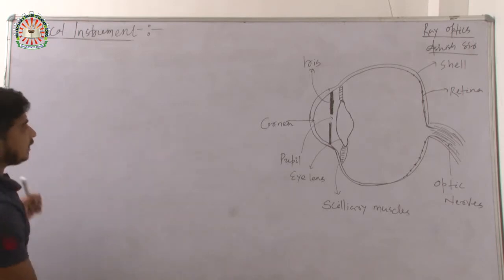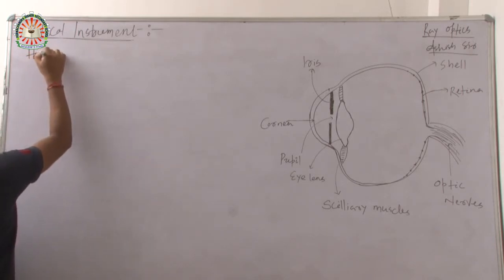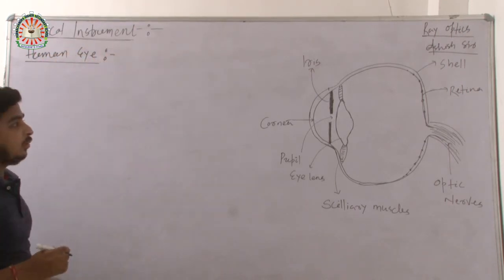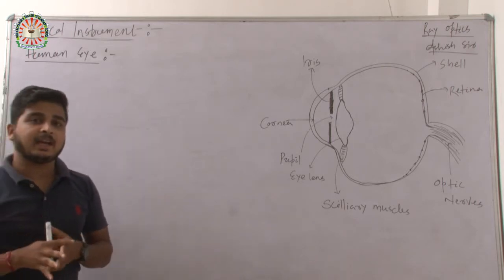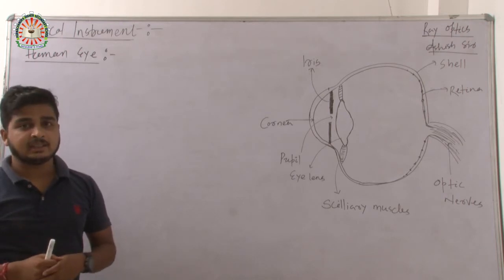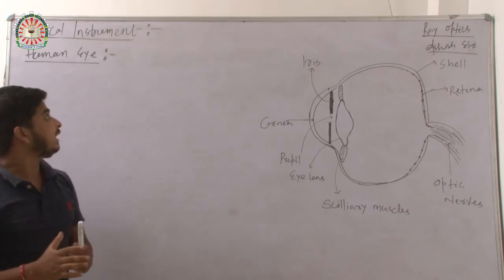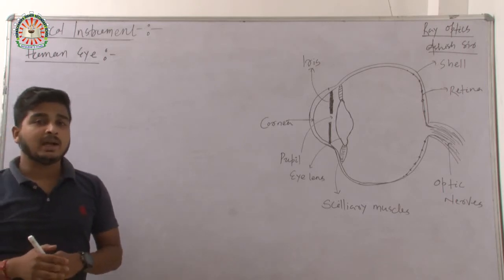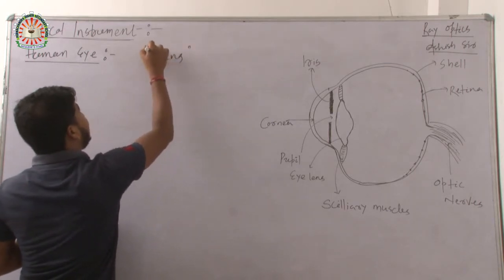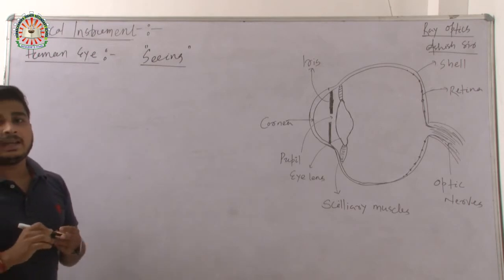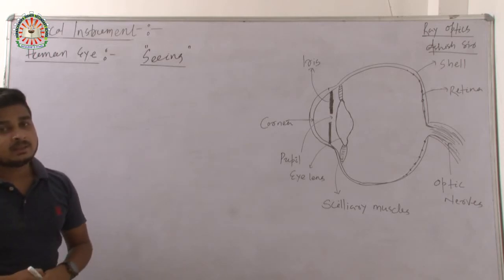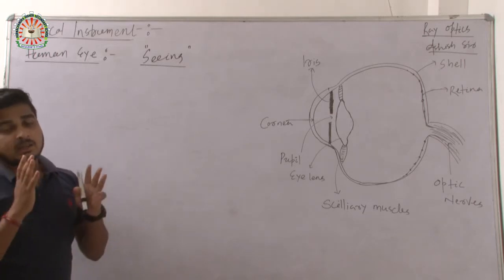Okay, so my dear students, let's start with the human eye. The human eye is an optical instrument that is given by nature in order to see things. The basic property of the human eye is that it helps us to see things. So let's discuss what is the science behind seeing.